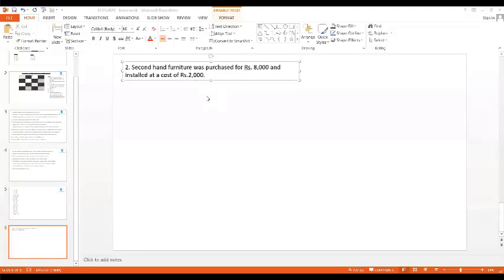So now, you can all see the screen, right? Second-hand furniture was purchased for rupees 8,000 and installed at a cost of rupees 2,000. Now you tell me how much is capital, how much is revenue, and why also. Anybody can answer. Come on. You can answer in message. You can answer over the mic. You can answer in Kannada. No problem. Come on. Feel free. Is it capital or revenue, students?